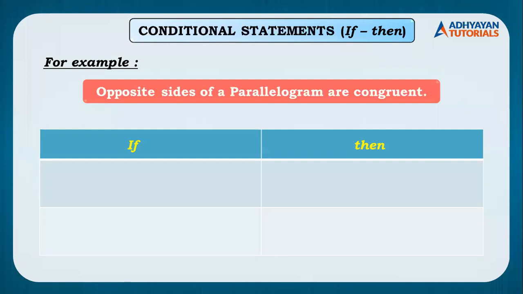Yeah, Ria Saidam, you can just put it in the chat box. Opposite sides of a parallelogram are congruent. If anybody knows the answer, put it in the chat box. You need to convert the statement in the form of conditional statement. Yeah, Fawaz Ansari from Vikhroli has answered. If opposite sides are congruent, then the quadrilateral is a parallelogram.